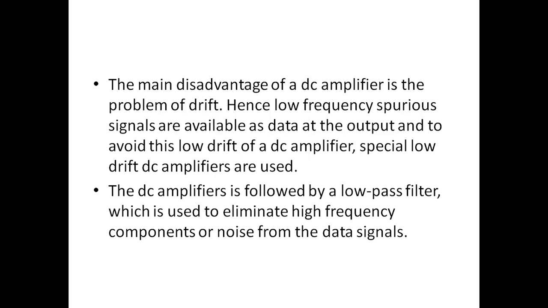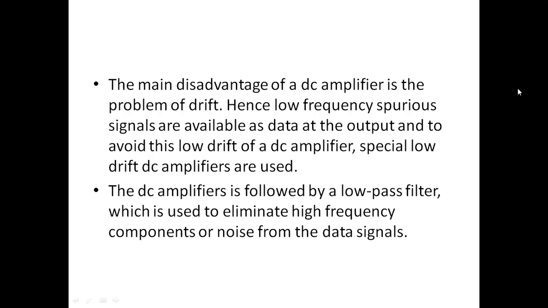So the next thing we have to see is the DC signal conditioning system. Its characteristics: it should have extremely good thermal and long term stability, and balanced differential inputs. Advantage: a DC amplifier is easy to calibrate at low frequencies. It is able to recover from overload conditions. Disadvantage: it must be followed by low pass filters. DC systems are generally used for common resistance transducers, potentiometers, and resistance strain gauges.